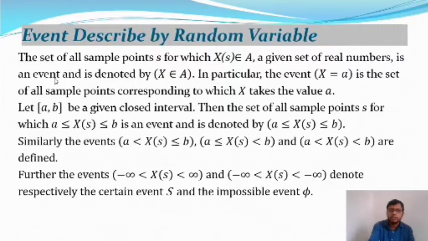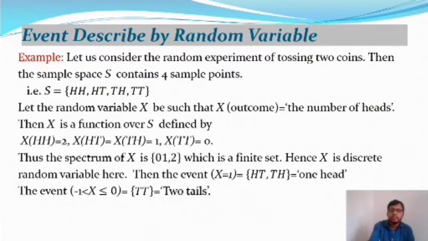After that we are going to take some examples on the events described by the random variables. So here is the example. Let us consider the random experiment of tossing 2 coins at once. Then the sample space capital S will contain 4 sample points: head head, head tail, tail head, and tail tail.